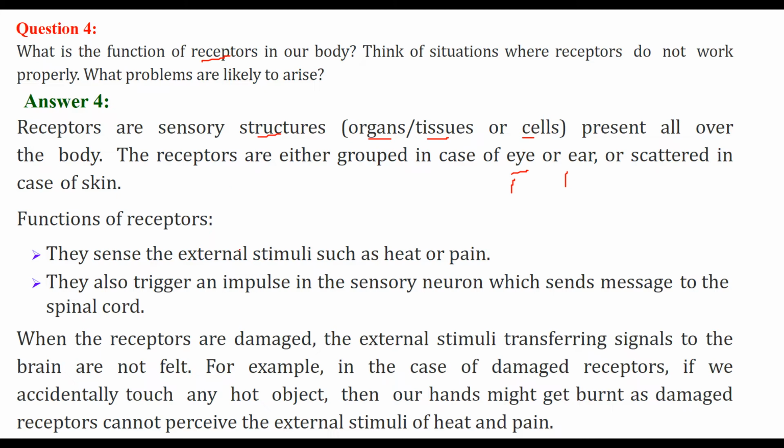First of all, for any external stimulus or stimuli, they sense the external stimuli like heat or pain. They also trigger an impulse in the sensory neuron, which will send a message to the spinal cord. Spinal cord is very important. If these receptors are damaged, the external stimuli transferring signals to the brain will not be felt, because the brain should know what is going on. If we accidentally touch any hot object, our hands might burn, but you will not feel any heat or pain.